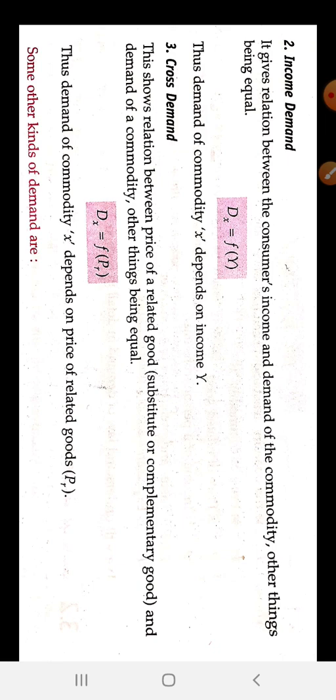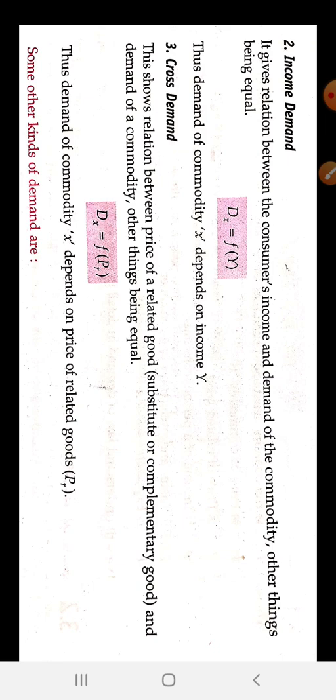Now it shows the demand of the x commodity is totally dependent upon the income of the consumer. When the income of the consumer increases, the consumer will demand more of the commodity, and when the income of the consumer is less, the demand of the commodity is also less. So Dx, demand of the x commodity, is totally dependent upon the income of the consumer.